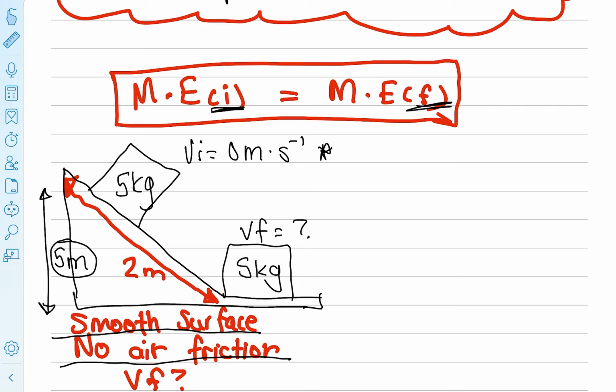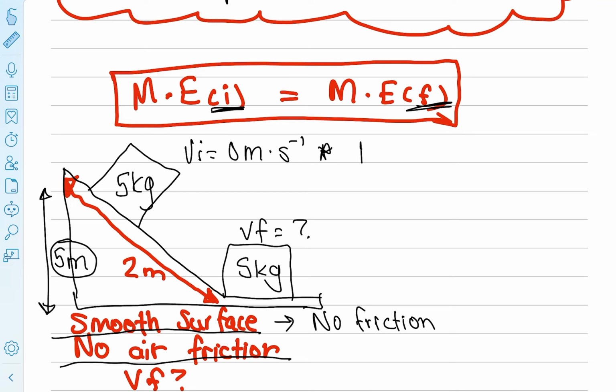You see those forces that change our mechanical energy? They're not there. If it's a smooth surface, it means there's no friction. If there's no air friction, there's no friction, right? And then also, we need to think of, is there a tension force? Is there applied force? There's none of those here. So we know that here, mechanical energy can be conserved.